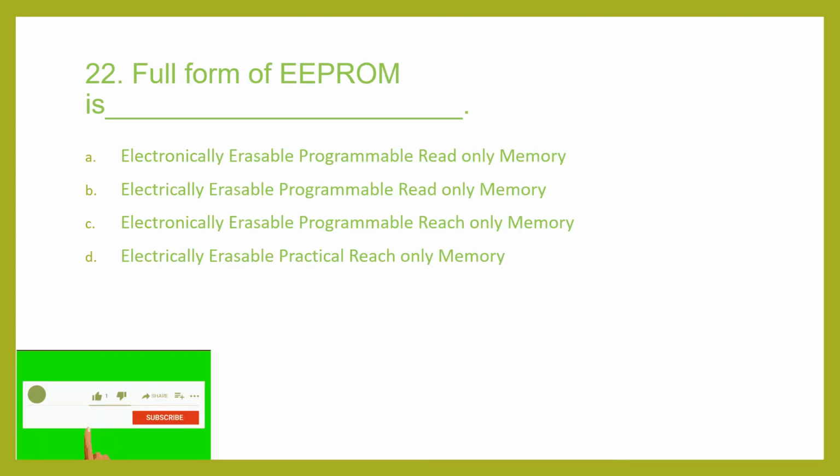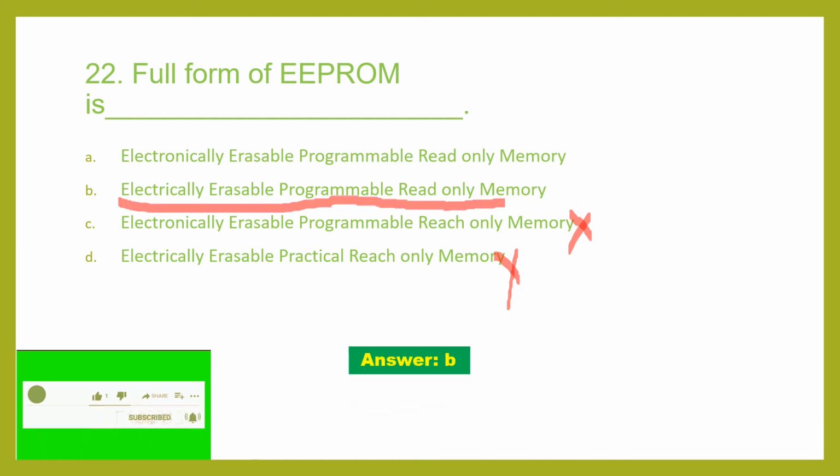Now coming to the 22nd question, full form of EEPROM. Okay, so I have not covered this topic. I will be covering it in my coming video. I have only taught you RAM and ROM. Okay, so what is the full form of EEPROM? This is just a confusing one. So I thought I will be taking up this question. Electrically erasable practical read only memory. You have not even heard about this. So just strike it out. There is no such thing like read only memory. So the correct answer will be B, that is electrically erasable programmable read only memory. So you have to just keep it in mind very clearly because we will get confused with the options. It is not electronically, it's electrically erasable programmable read only memory.